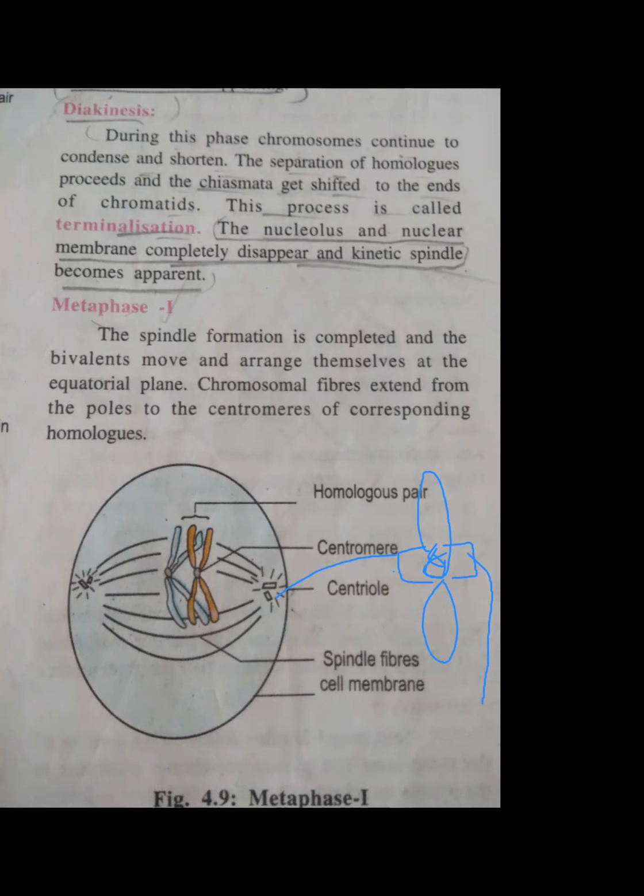If you observe this figure, you can see they appear attached to the centromere only, but there is one block-like structure close to the centromere. We call the inner structure the centromere, and the outside structure the kinetochore. So these spindle fibers are attached to the kinetochore, which is present close to the centromere.